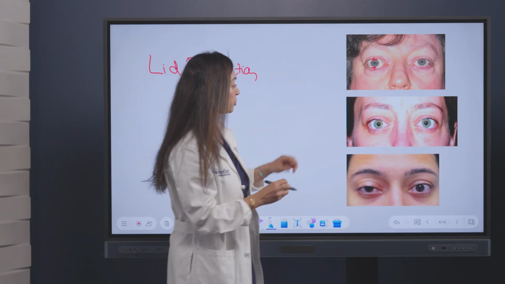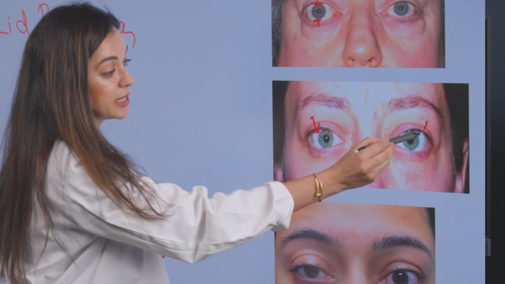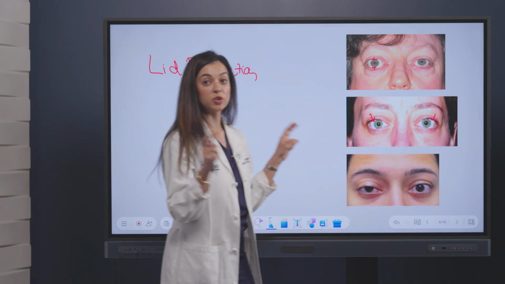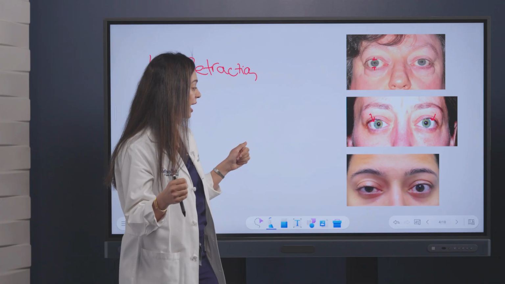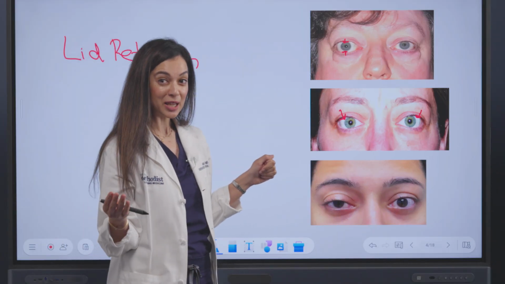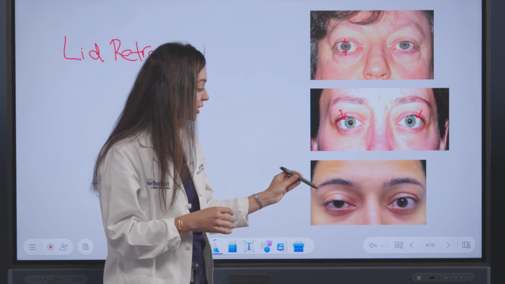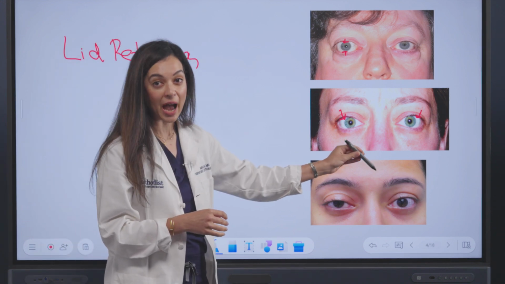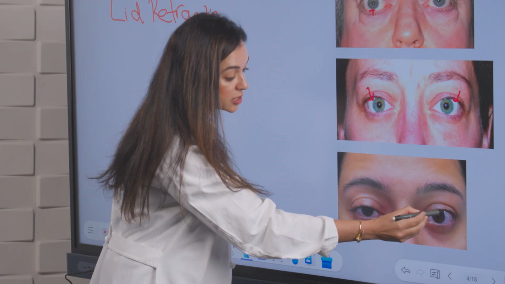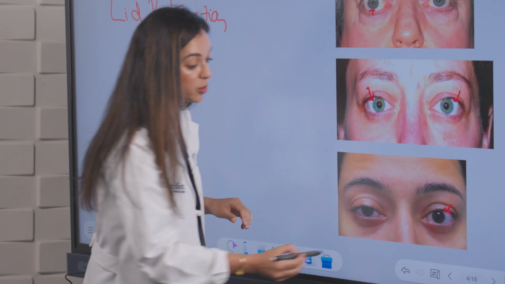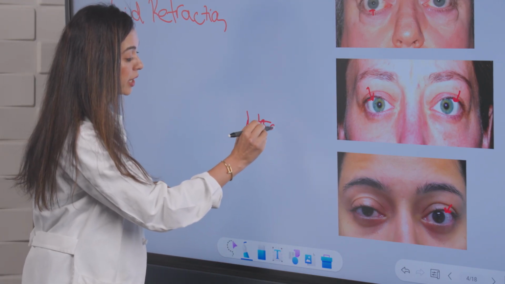Now, sometimes it can be more subtle, where patients only have lateral lid retraction, as in this patient, we can see the superior sclera laterally. And so that lateral flare is also very classically seen in thyroid eye disease. It's also important to realize that some patients can actually present with ptosis, or a droopy eyelid, due to Hering's law from a contralateral eyelid retraction. So in this patient, again, we can see this superior scleral show here laterally, that lateral lid flare, which is again a classic sign in thyroid eye disease.